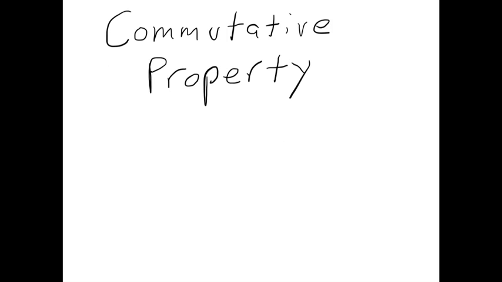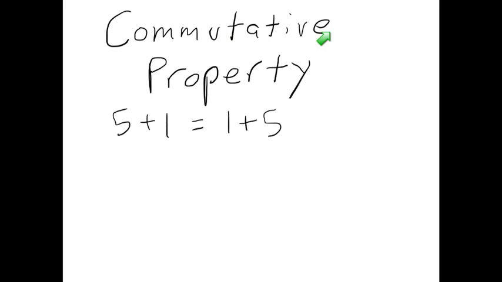What we're talking about here is something called the commutative property. This is a property that ordinary numbers that we've seen before have, like 5 plus 1 is the same as 1 plus 5. They both equal 6 on both sides. Addition has this commutative property.